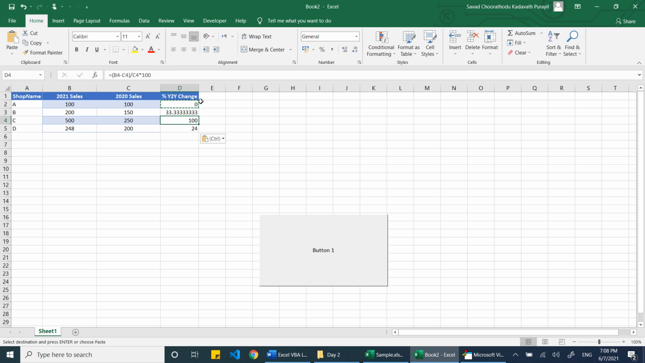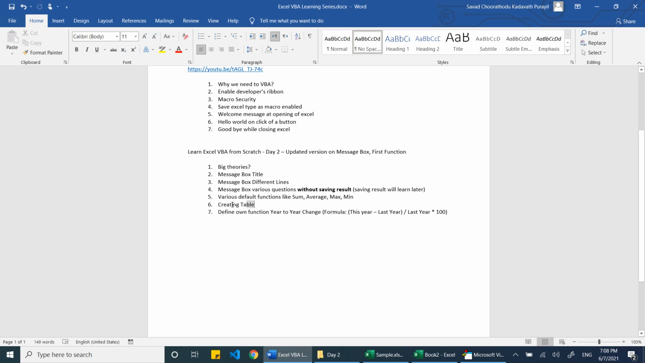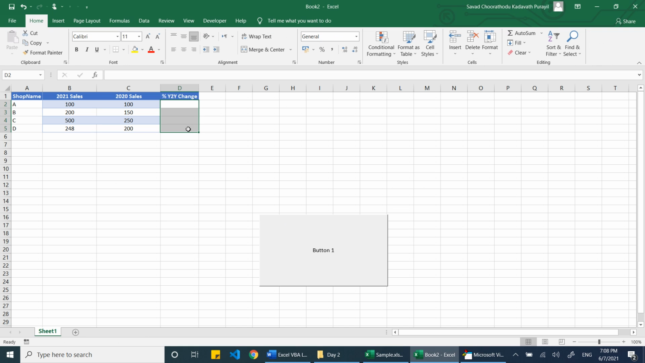Now the problem with this type of data manipulation is that we need to copy this formula. If I change something here, like 200, for some purpose, the remaining columns will not get automatically changed. In that scenario, we will use tables, that is, creating a table. Tables have various advantages. In the coming sessions we will come to know them, but today let's learn how to create a table.